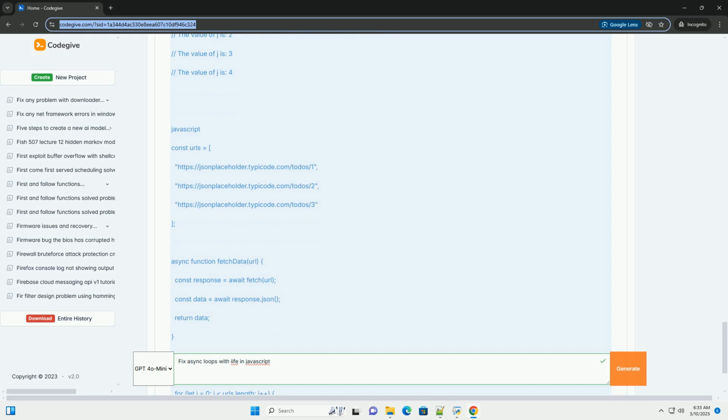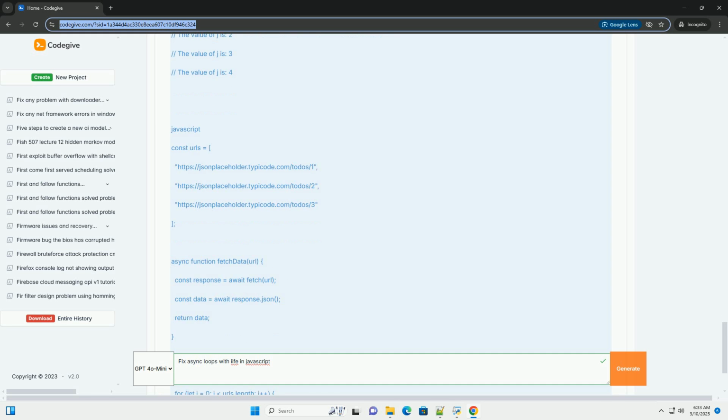2. j inside the IIFE. The argument j inside the IIFE acts as a local copy of i for that specific iteration. 3. Closure over j. The setTimeout callback now closes over the variable j, which has the correct value from its iteration. Because each IIFE invocation creates a new j variable, each callback gets a different value.